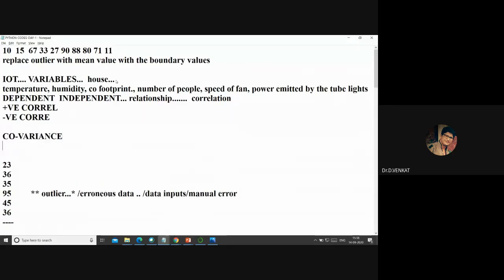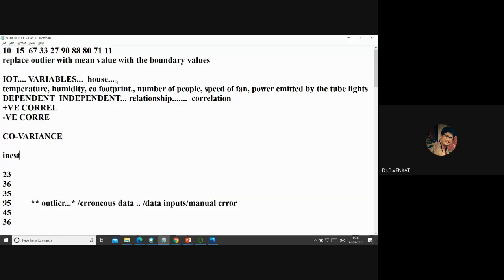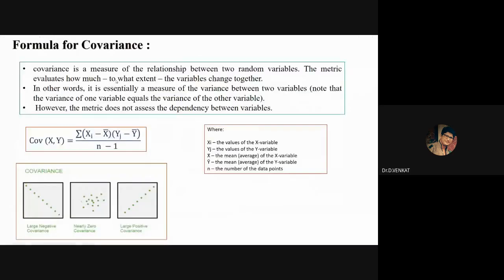For example, if I'm investing in gold stock, can I invest in a petrol company stock also? If gold stock prices increase, does the petrol company stock also increase? I want to find that out. For that type of relation, we use covariance.